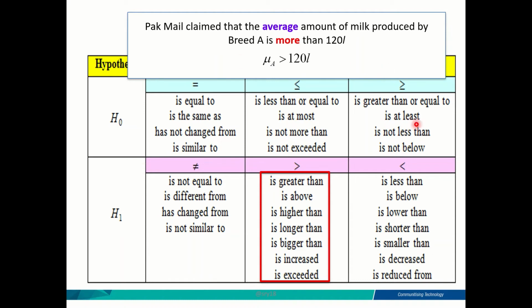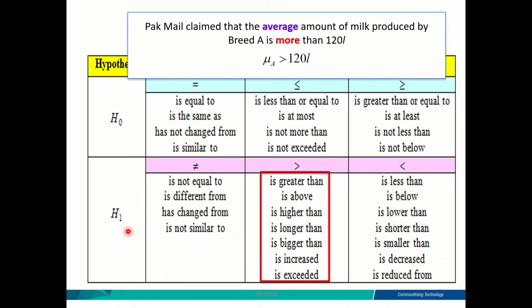So this table will help you recognize which expression belongs to which hypothesis statement. Is it the null hypothesis or the alternative hypothesis? For Pak Mail's claim, his claim belongs to the alternative hypothesis.